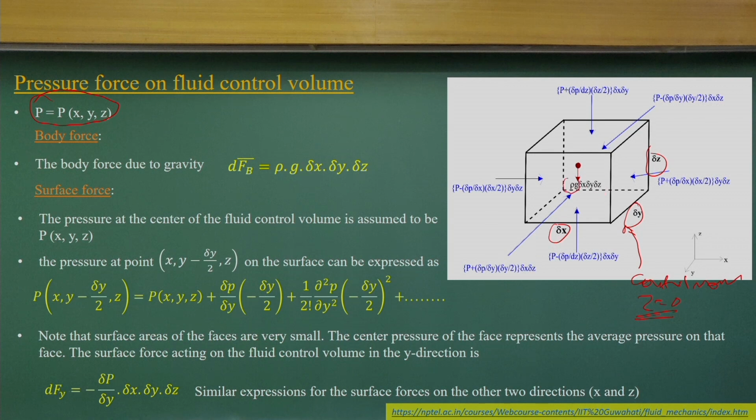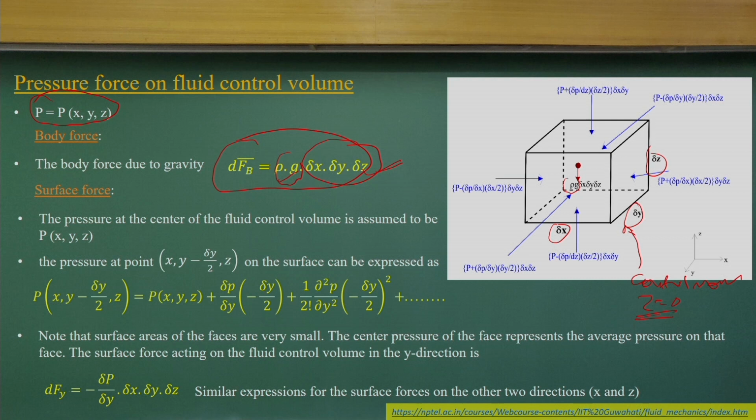So we can have 2 force components. One is the surface force component, another is the body force. The body force component will be the unit weight multiplied by the volume of the control volume, which is delta x, delta y, delta z. That is very simple. The volume is this much, and the unit weight is rho into g, where rho stands for the density and g stands for the acceleration due to gravity.